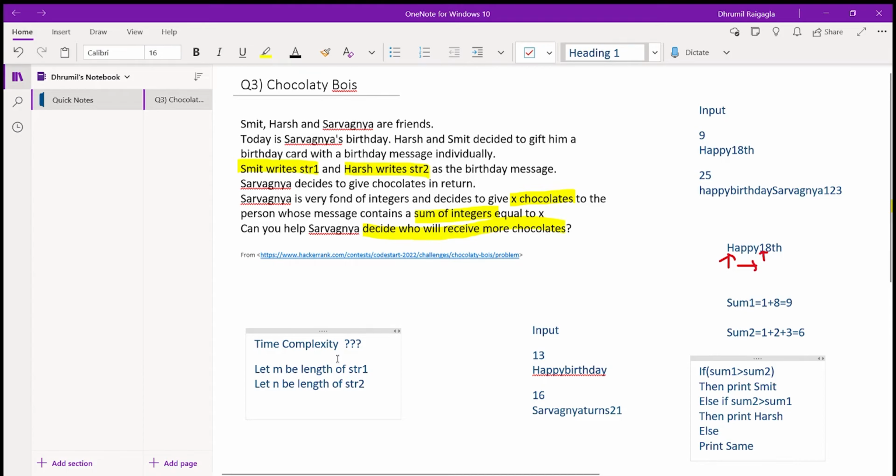So what will be the time complexity of this question? If m is the length of string 1 and n is the length of string 2, then what we are actually doing is traversing both the strings linearly and only one time. So our complexity will be big O of maximum of m or n, means whichever string is greater, that will be the time complexity of our solution.